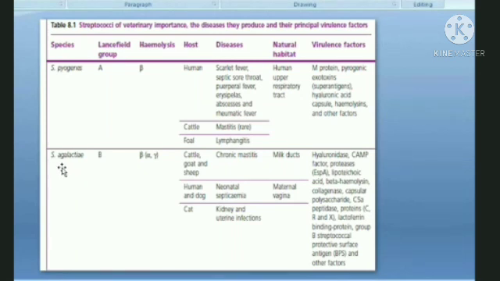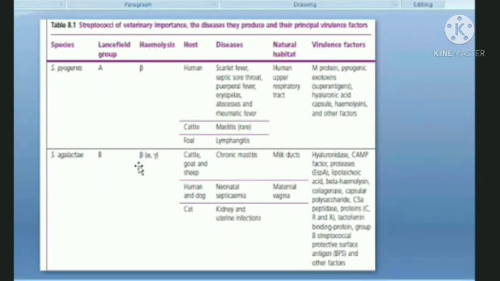Next, we move on to Streptococcus agalactiae. These are certain Streptococcus which basically cause mastitis, chronic mastitis. So you have to remember the name of these Streptococcus and which Lancefield group they belong to. This is a very important chart, and you should memorize this chart if possible. Talking about agalactiae, it comes in Lancefield group B.